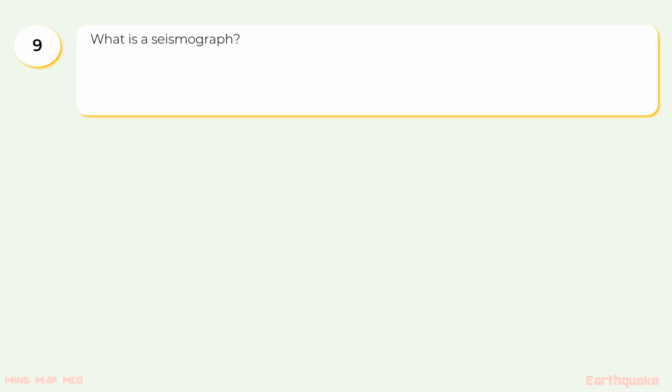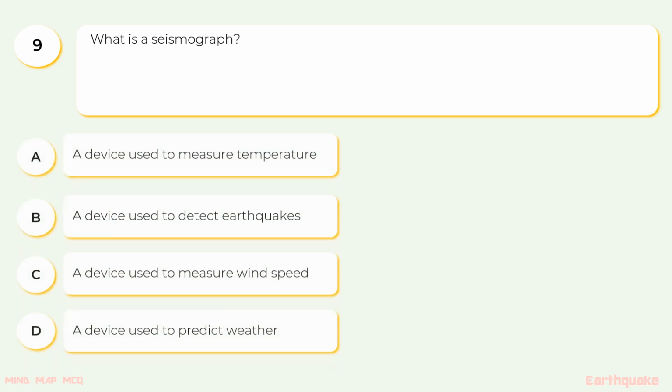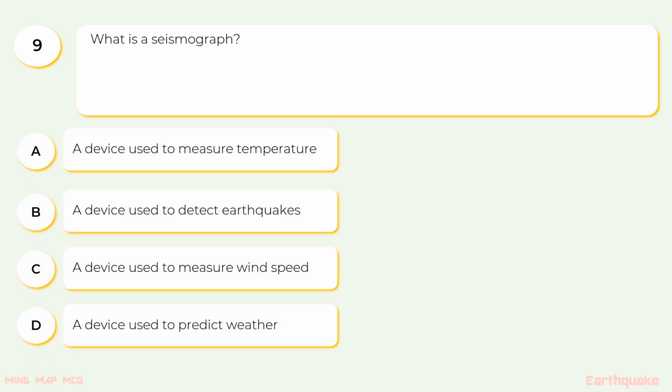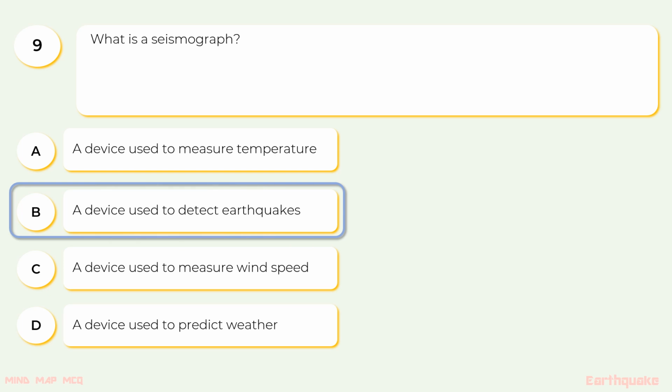9. What is a seismograph? The options are A. A device used to measure temperature, B. A device used to detect earthquakes, C. A device used to measure wind speed, D. A device used to predict weather. The correct option is B. A device used to detect earthquakes.